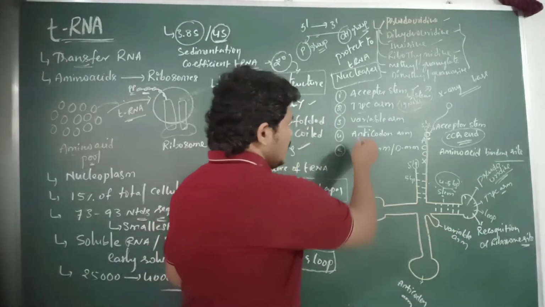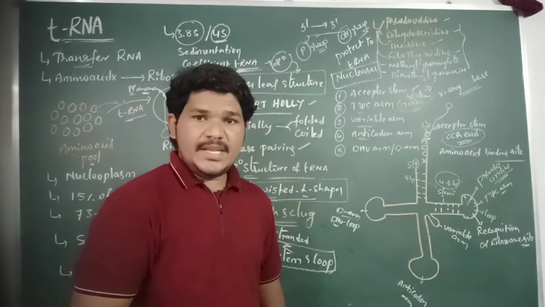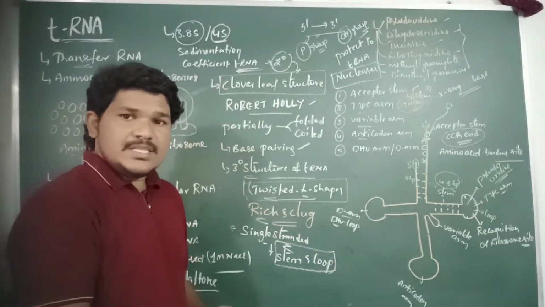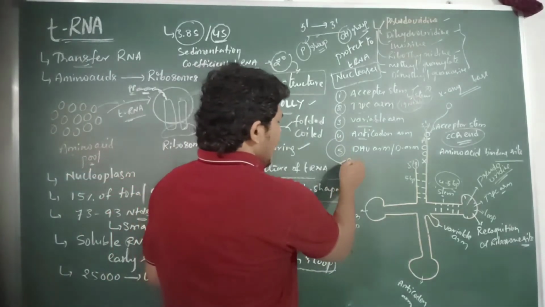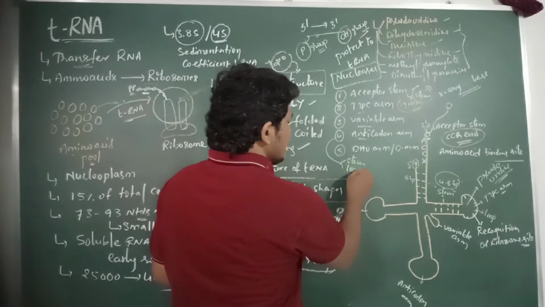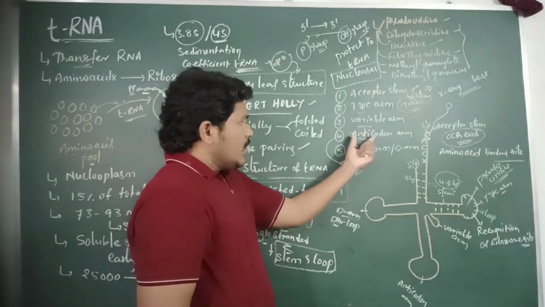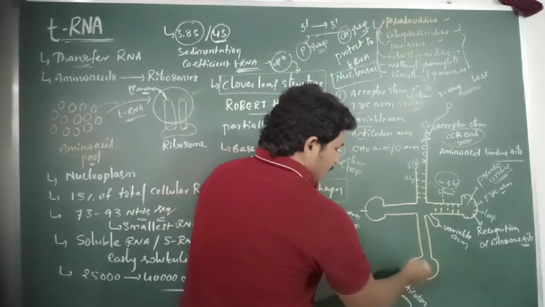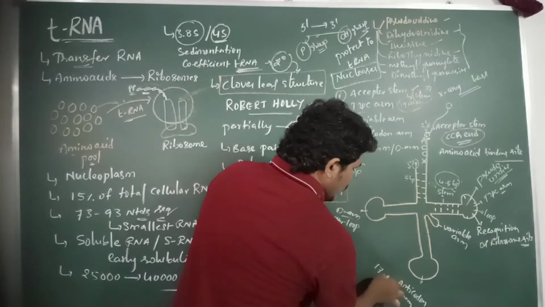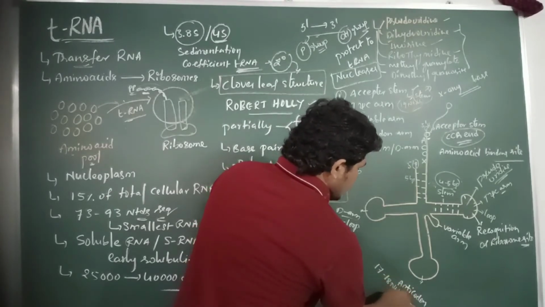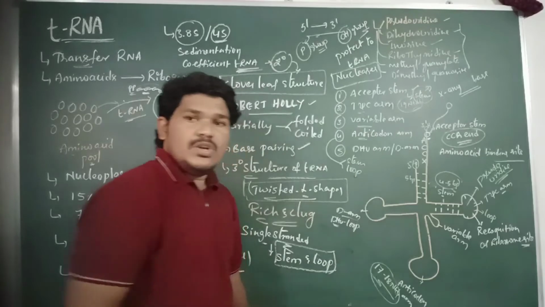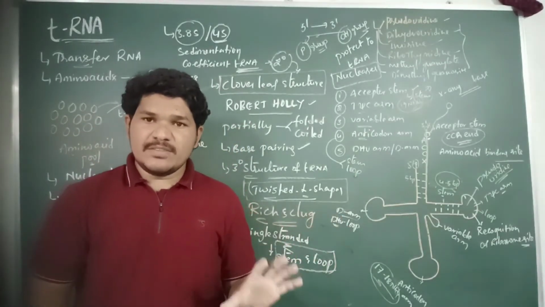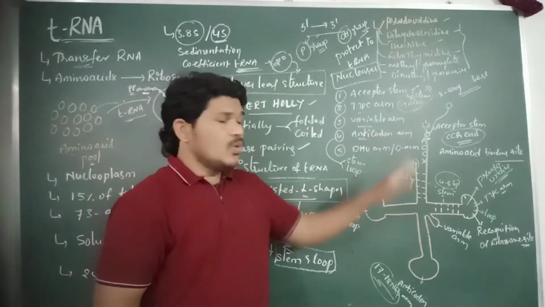And then the anticodon arm. The anticodon arm also consists of both stem and loop. Approximately 17 to 18 nucleotides are present in the anticodon arm.